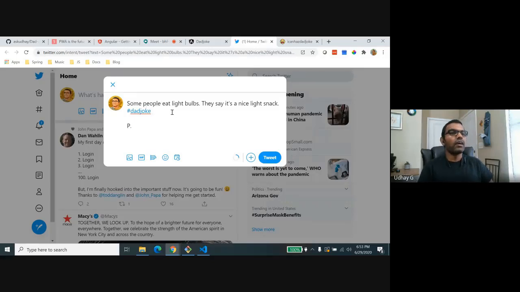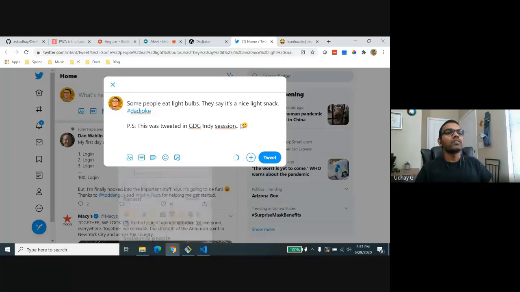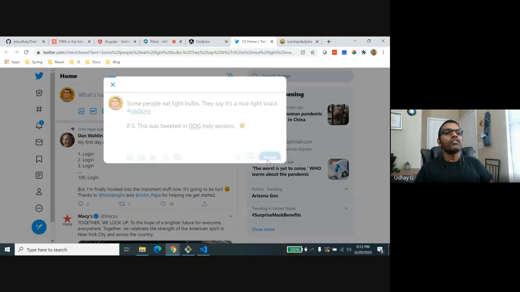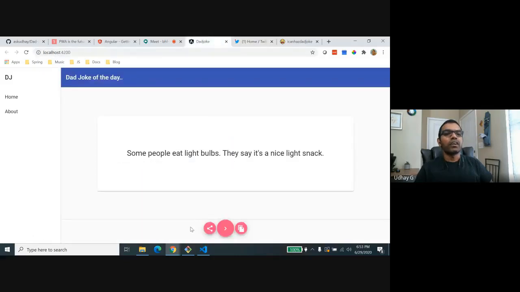And I'm going to say this was tweeted in the GDG India session. Okay, and add some smiley and just tweet it. Yep, the tweet got posted. So that is one functionality.